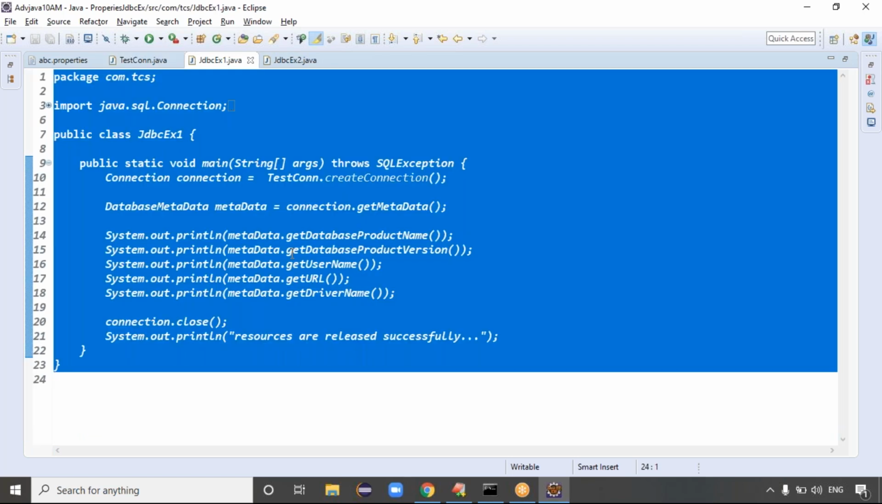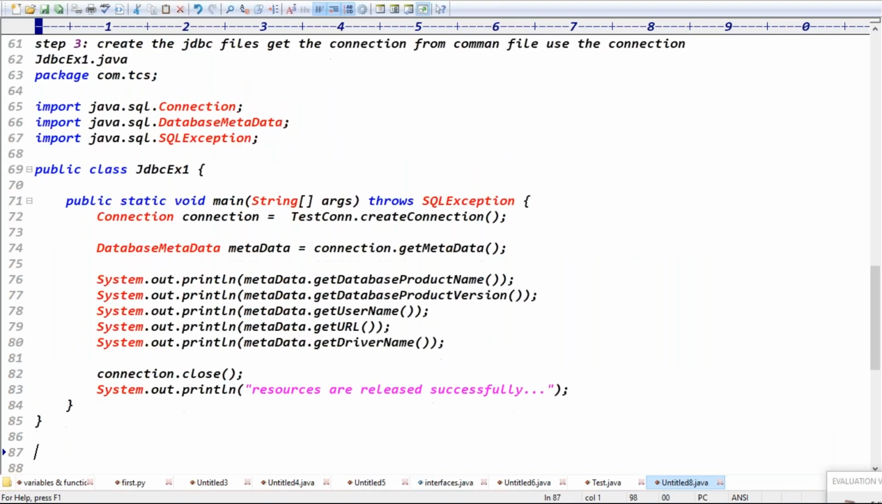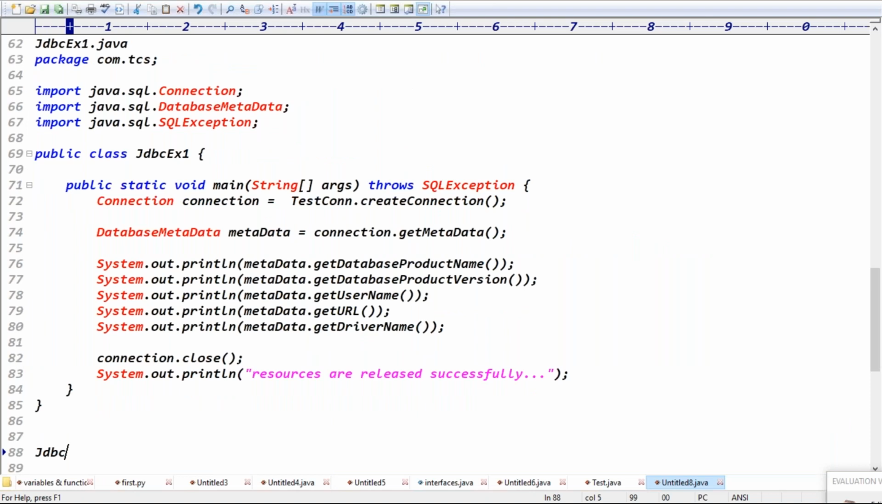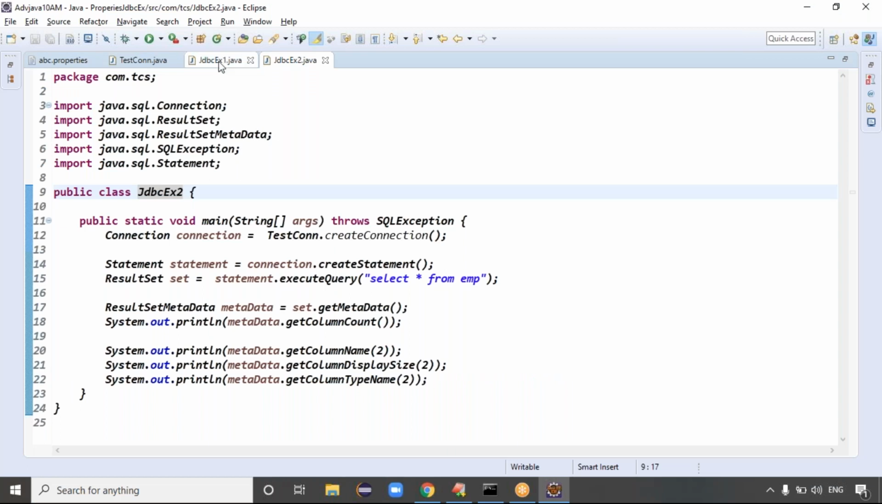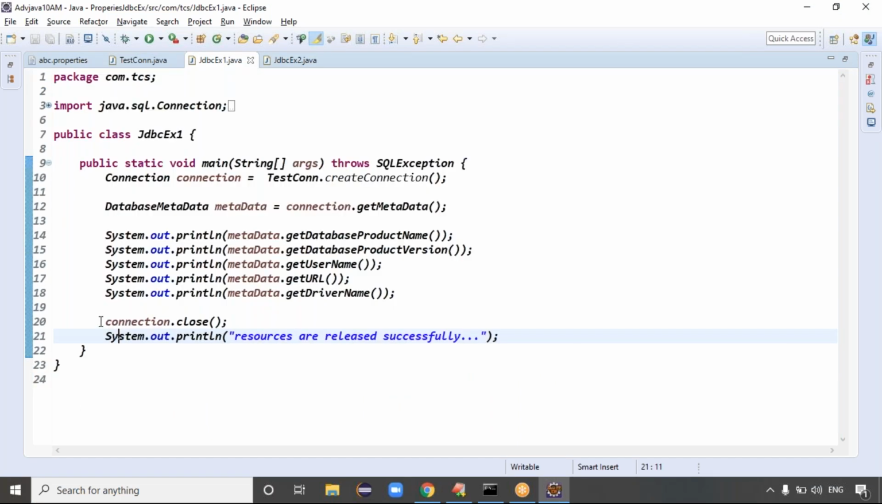JDBC example1 is about the database metadata object, right? Exactly. Because next one is the JDBC example2.java file, which is about the result set metadata object, right? Guys, this is all about the result set metadata object.